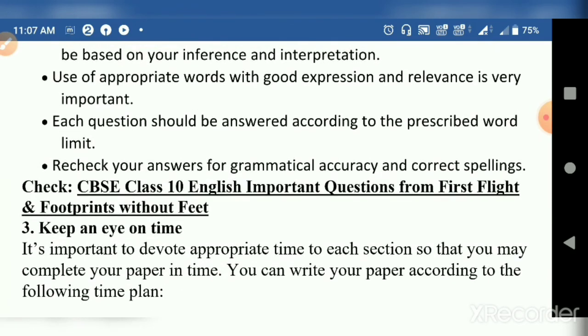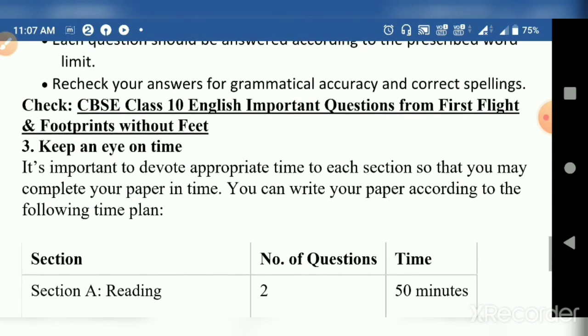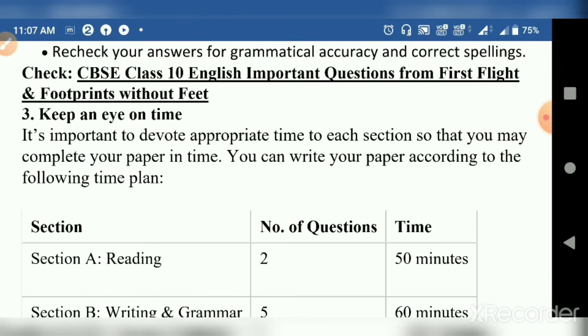That is very important. Next, keep an eye on time. It's important to devote appropriate time to each section so that you may complete your paper in time. You can write your paper according to the following time plan.